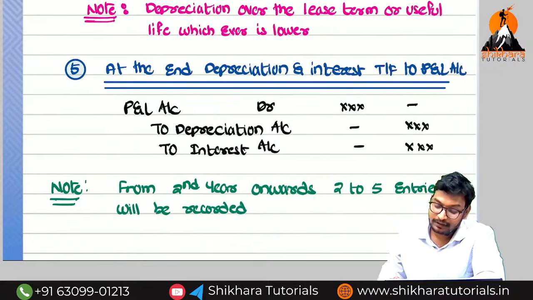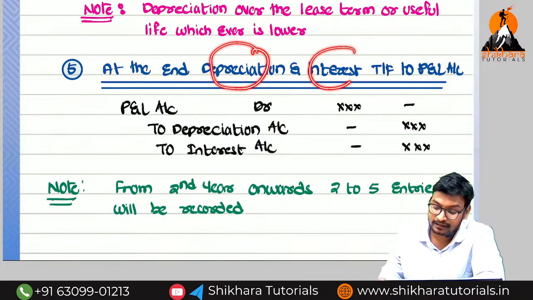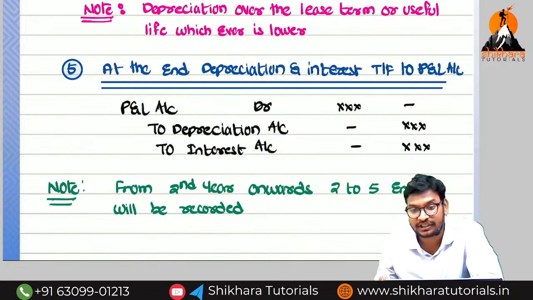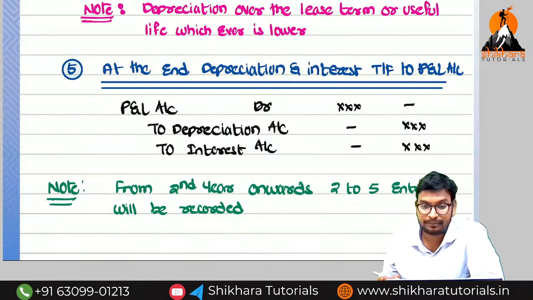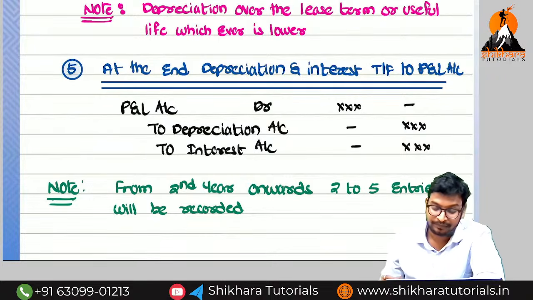Next, at the end of the year, the depreciation and the interest are nominal accounts. We need to transfer them to which account? P&L account. What is the entry? Profit and loss account debited to depreciation account and to interest account. So these are the entries we need to pass in the first year.